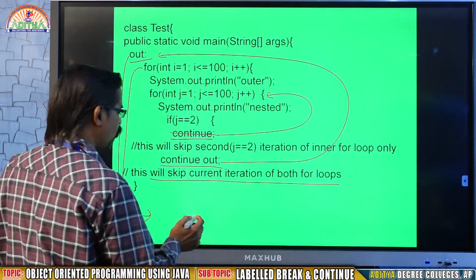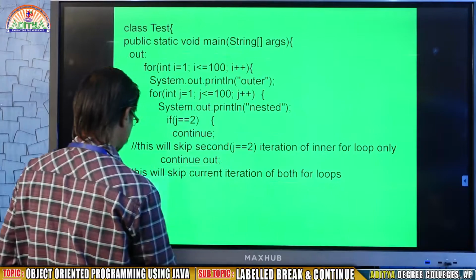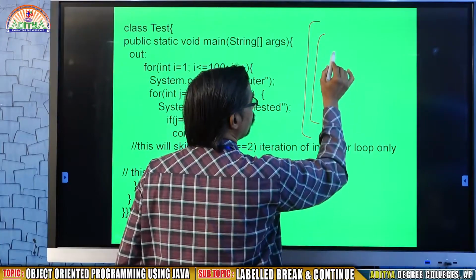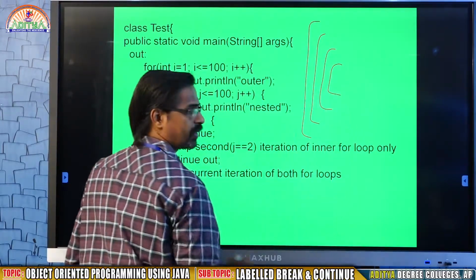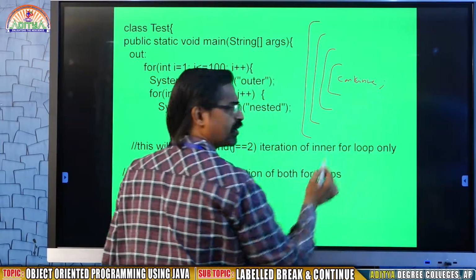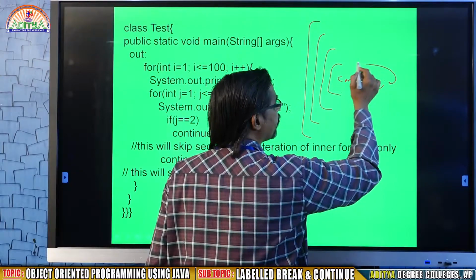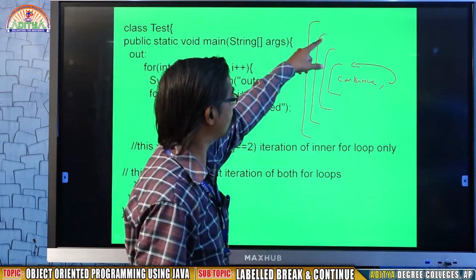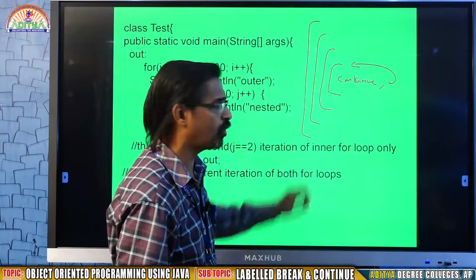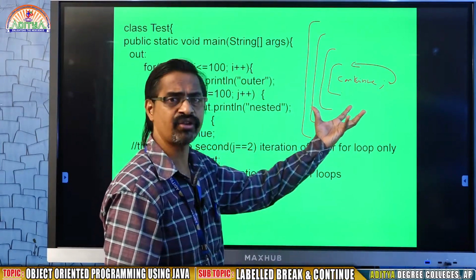Because as usual, we will write like this. For example, I told you this is a for loop, this is another for loop, this is another for loop, this is another for loop. Here I am writing continue. What will happen when you are writing continue? Continue will skip the rest of the lines in the inner loop. It will go to the beginning of the fourth for loop, because I am writing continue in the fourth for loop, so it will go directly to the fourth for loop. That is its job. By default, the continue action will be like that.